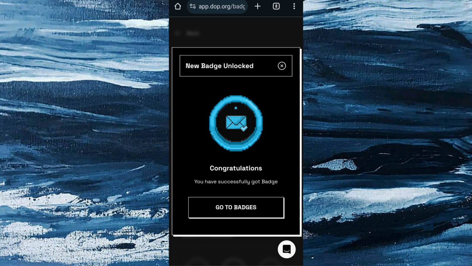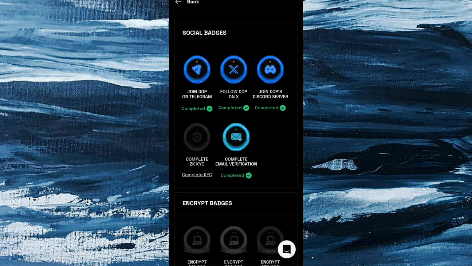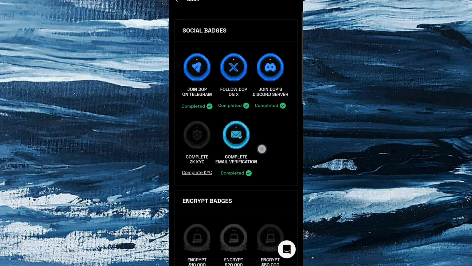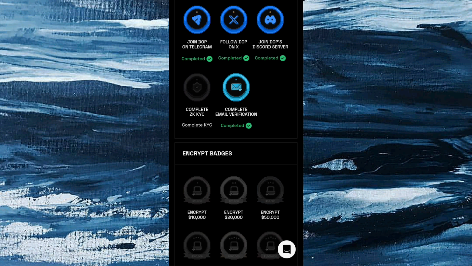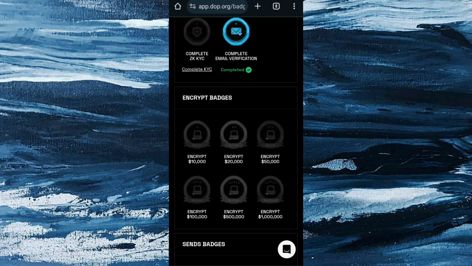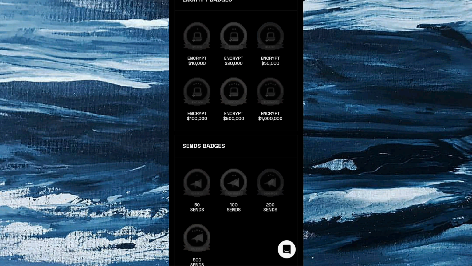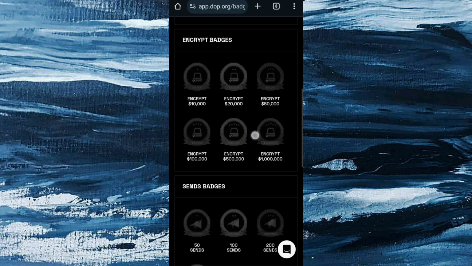Go to badge. You can see that I have done the first one, the second one, the third one, the fourth is still processing, then the fifth is also completed. Then we are going to come to encrypt badges. This is step by step. I'm going to tell you what you need to know about this one, and what you need to do on these other ones, in the next video.